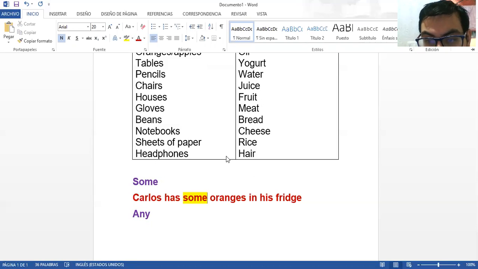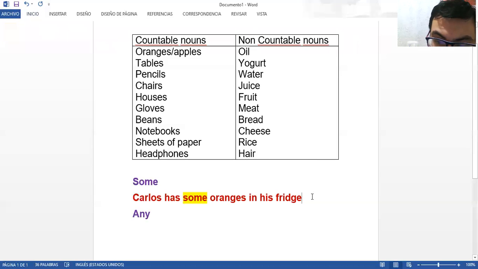Now we are going to try to create the sentence using any.